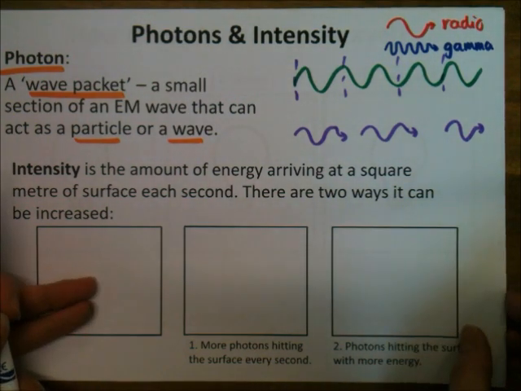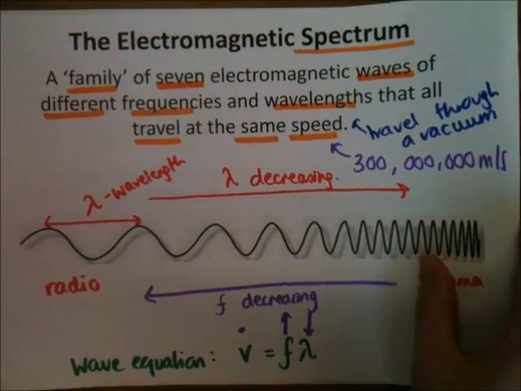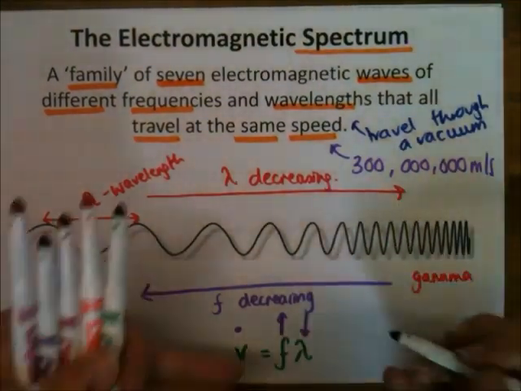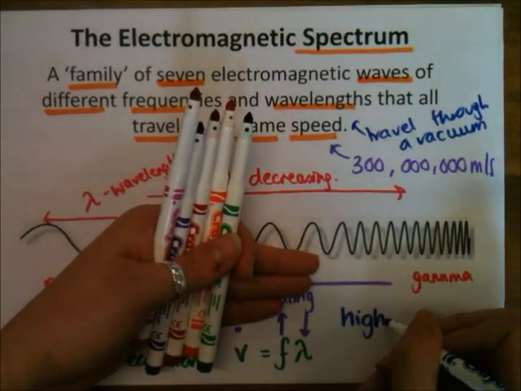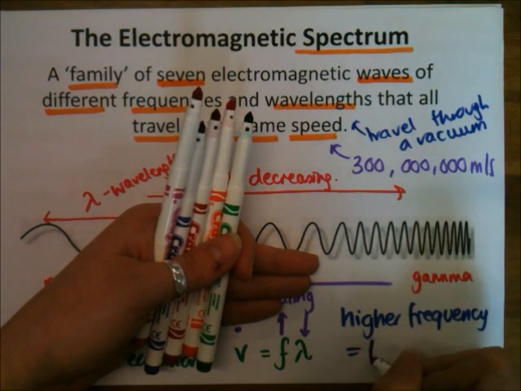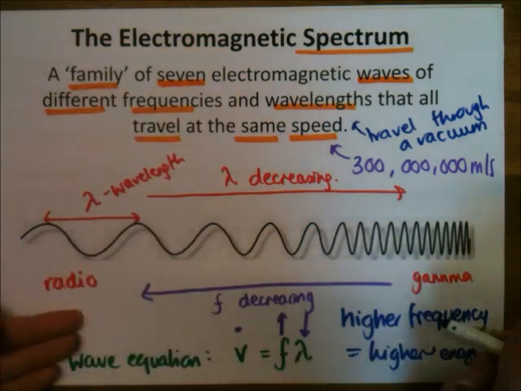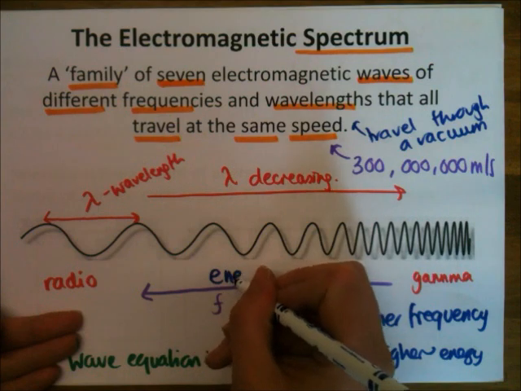Now, the energy of a photon depends on the frequency. And it's kind of hard to see this, and I've not drawn it later on, so I might need to go back to here. So, the higher the frequency means you've got a higher energy. Equals higher energy. So that means that if frequency is decreasing this way, this also means energy is decreasing this way.